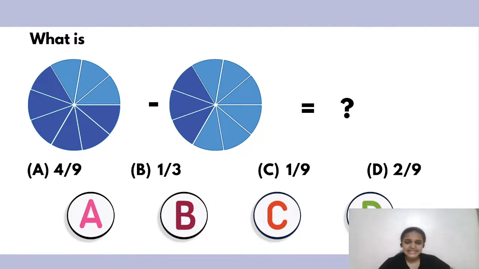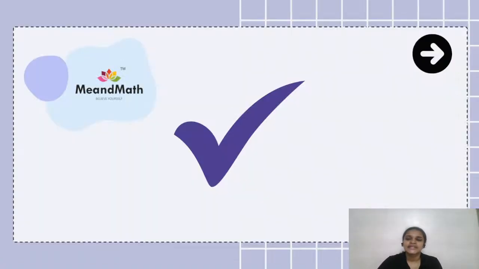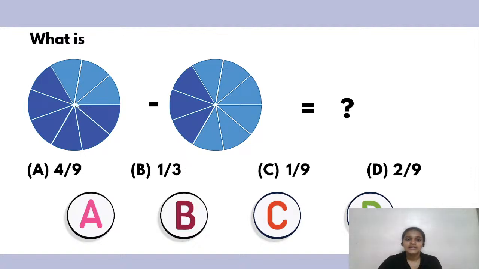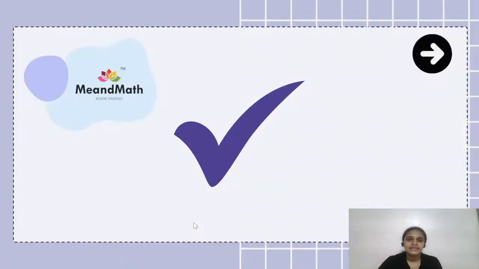Let's see first whether the answer D is right or not. So whoever has given the answer as 2 by 9, which is D, let's see whether it's correct. Whoops, that shows correct. But what about the answers who have given us B?